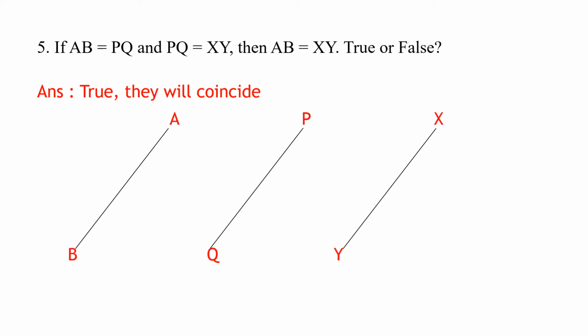AB is equal to PQ. It is given. So AB and PQ will coincide. PQ equal to XY is given. So PQ and XY will coincide. So AB coincides with PQ. If you take AB and move it to PQ, they will coincide. If you take XY and move it to PQ, they will coincide. Since both of them will coincide, then AB and XY will also coincide and hence AB is equal to XY. So the statement is true.